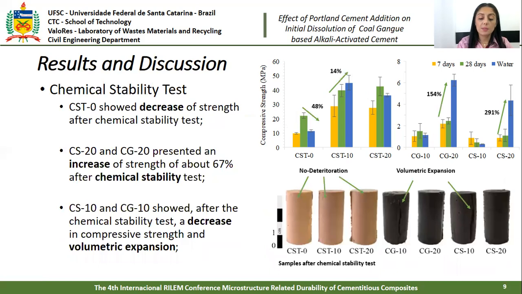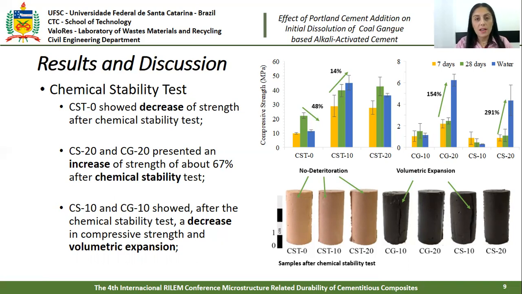The CST binder presented decreasing compressive strength after the chemical stability test. It doesn't mean a deterioration, but the general effect of water on aluminum silicates is to weaken the bond strength of silica, so the capillary water can put some pressure on the material, thus reducing the mechanical strength. But the hybrid cements showed increasing compressive strength after the chemical stability test. Compressive strength may be affected by the continual hydration of anhydrous cement particles immersed in water.